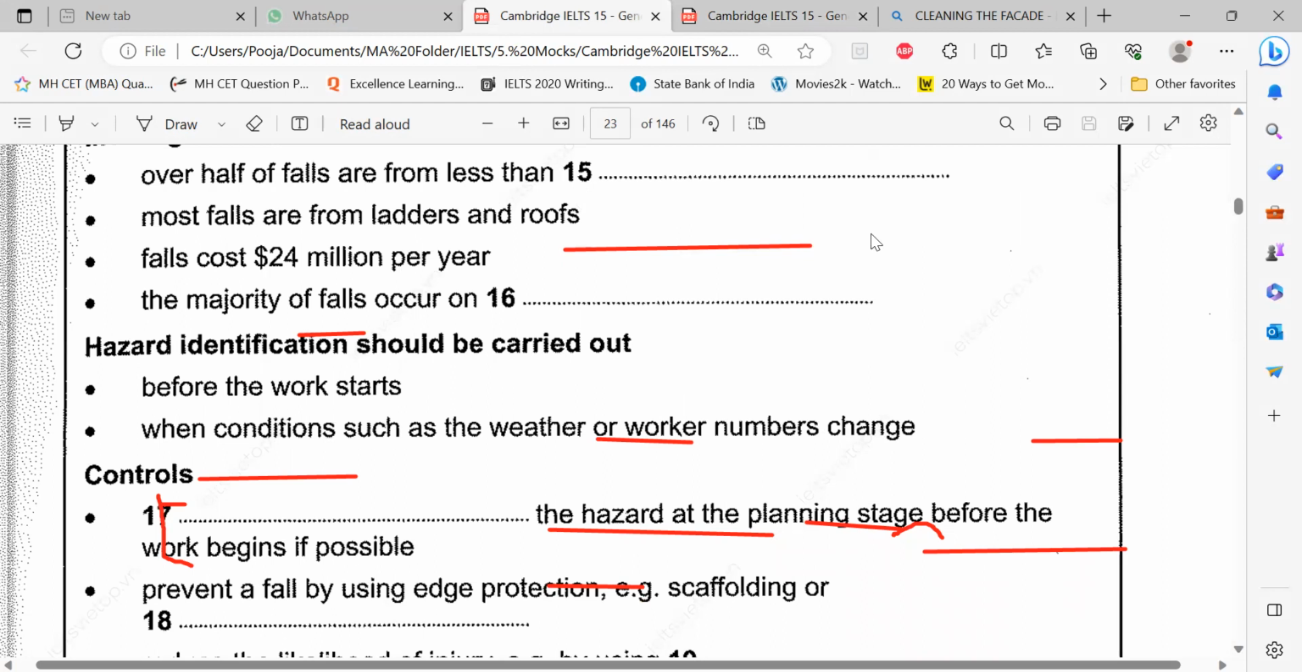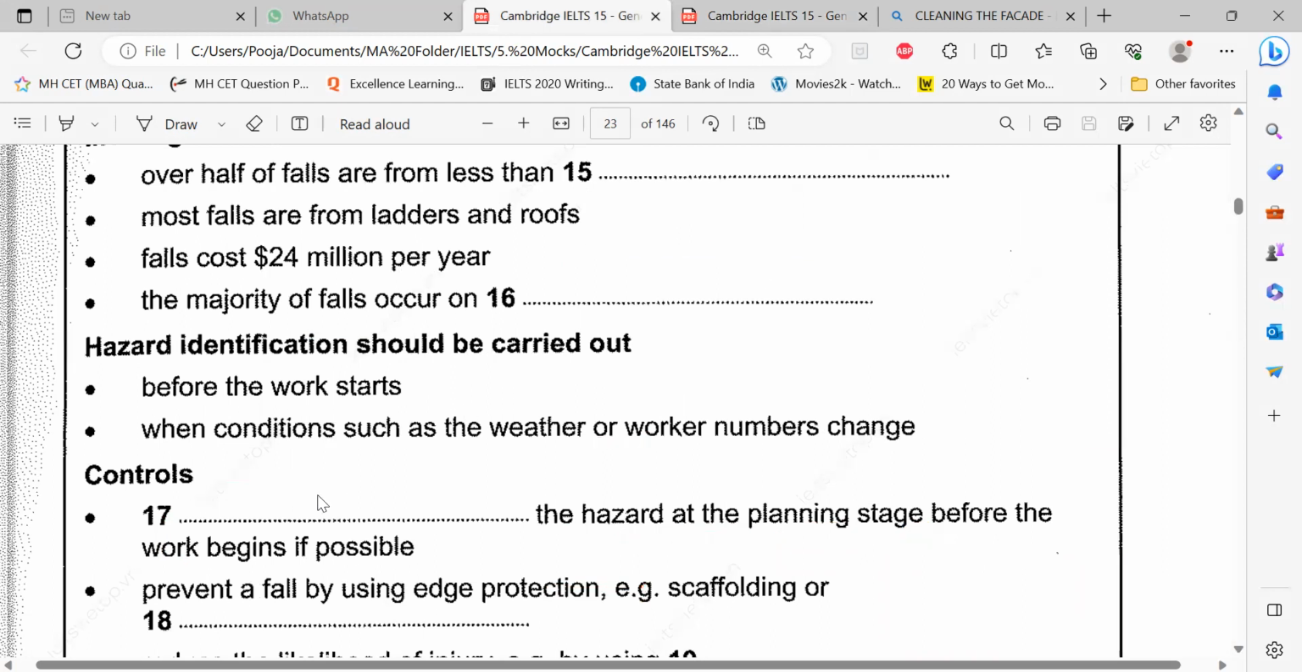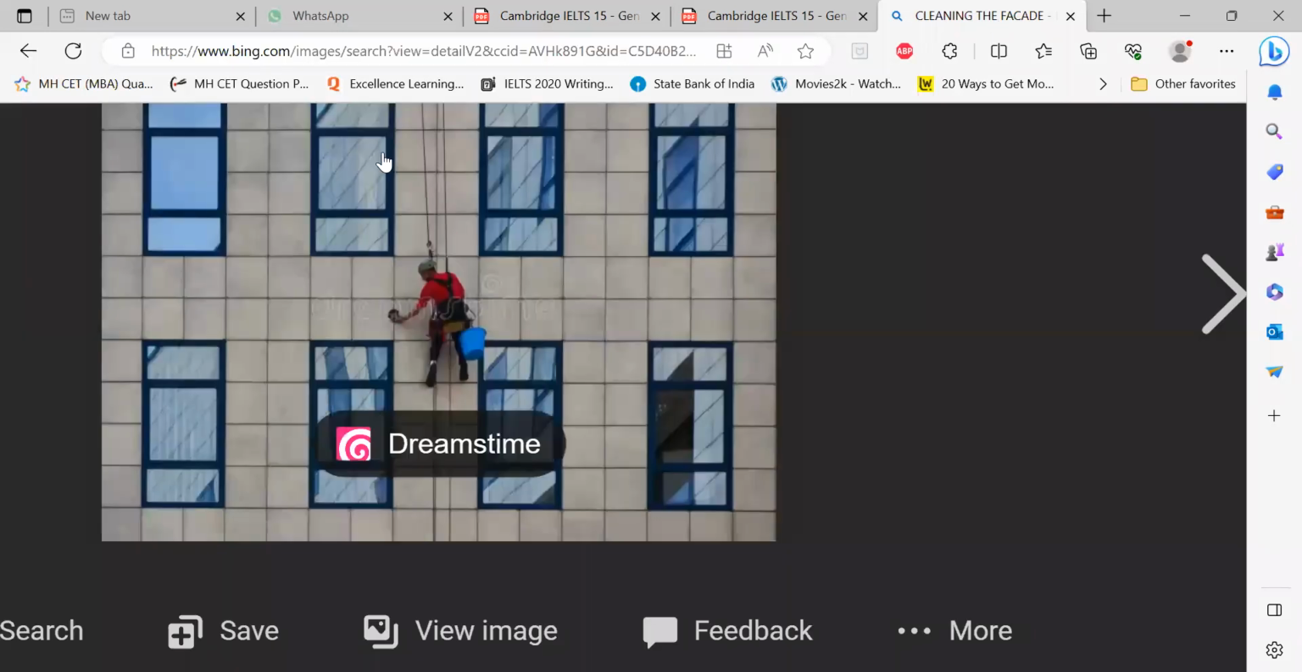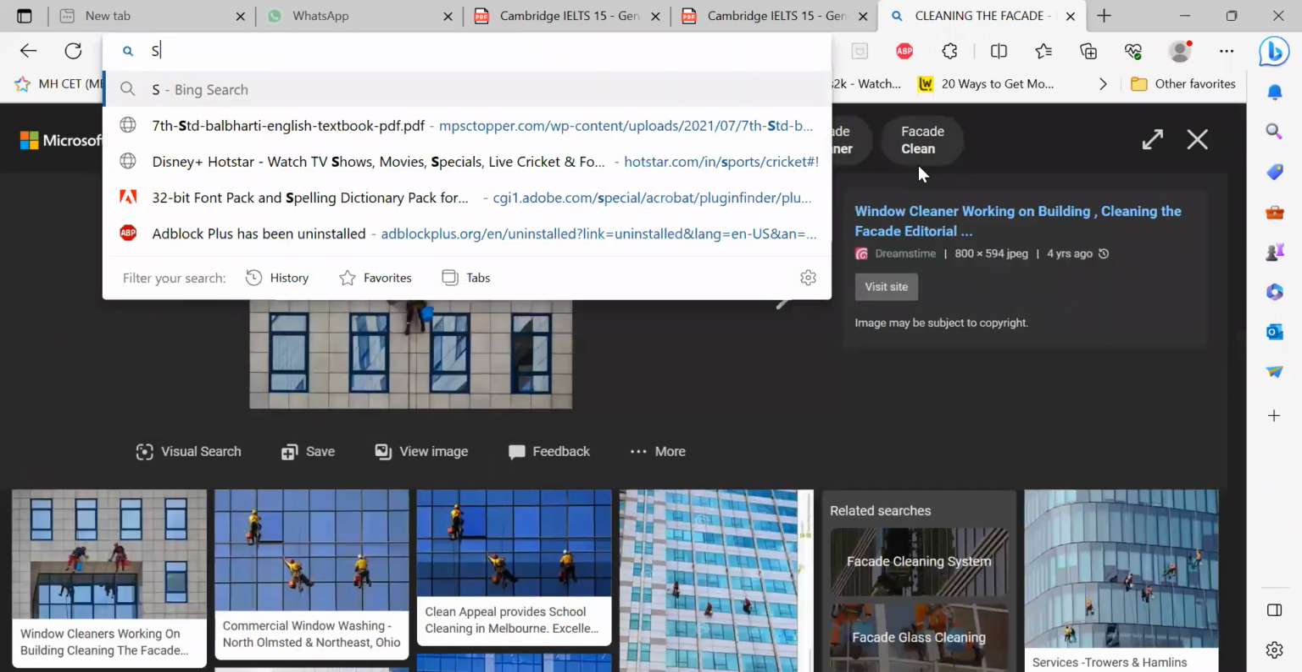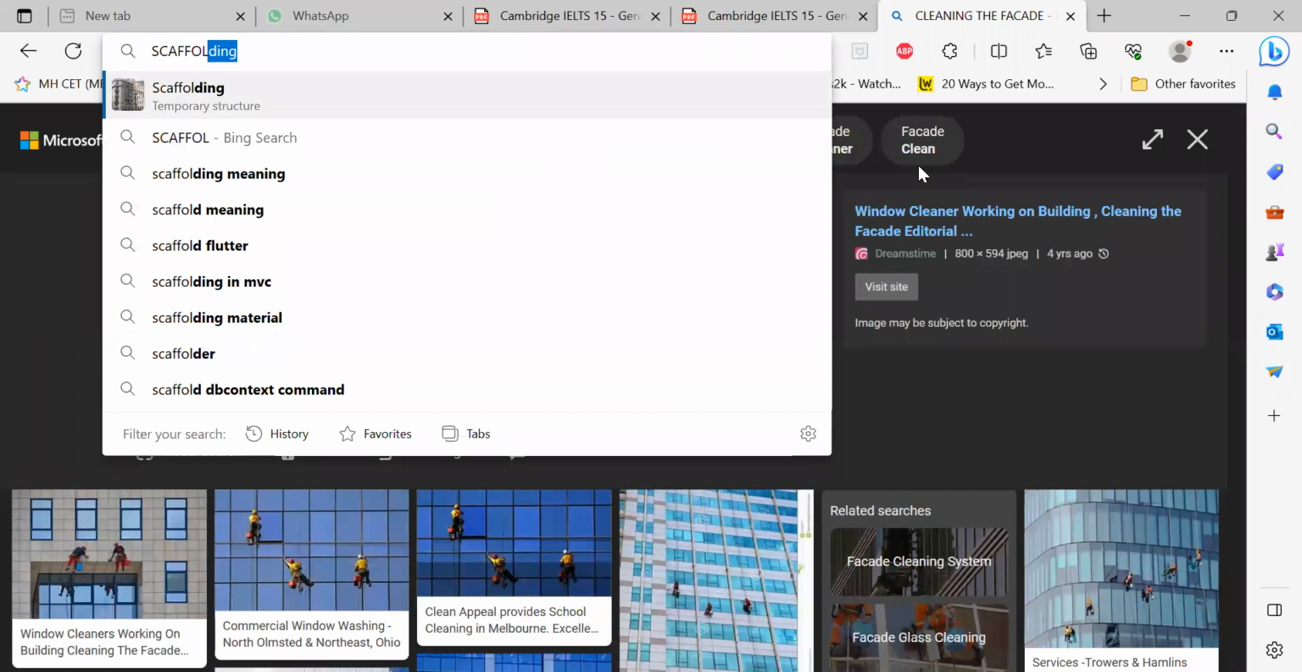So the second thing which we are going to question: in the passage, this question is bifurcated into two different sentences. Yes. See this. If possible, prevent a fall by using edge protection. Example, scaffolding. You understand scaffolding? No? When they paint the building, they put some bamboos around it. That is scaffolding. I'll show it to you for your reference. You must have seen it already, but you don't know what it is called.